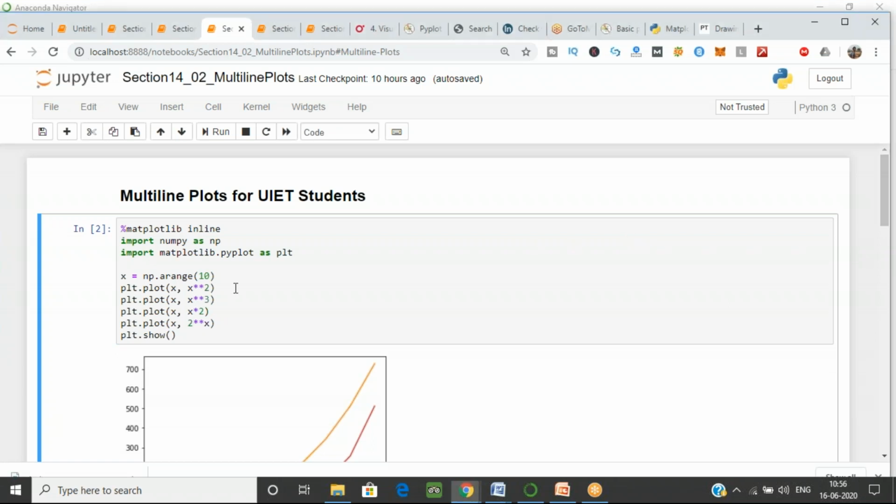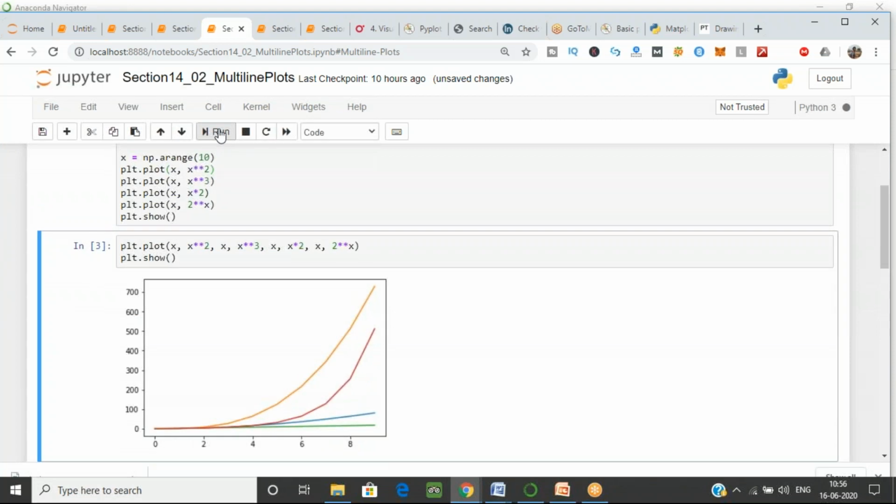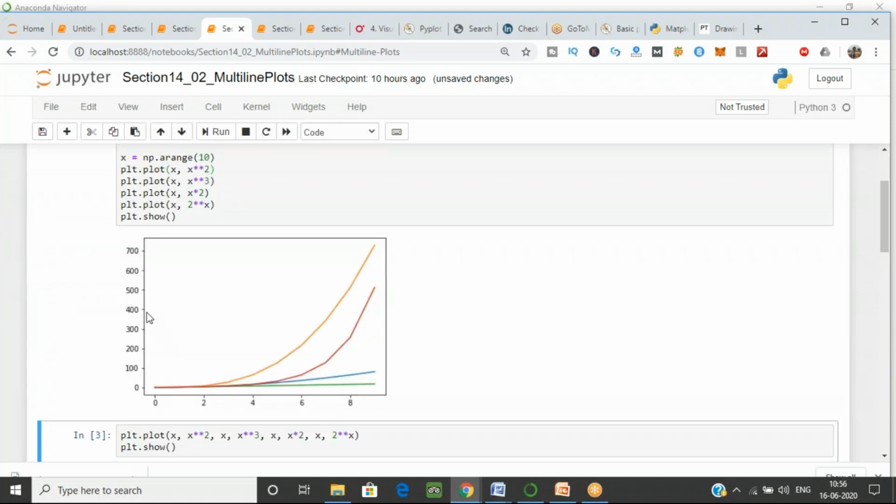Let's see. First, we'll execute this, and we'll see the output of this graph. Then we will see how we can plot that. Now you can see this is the x-axis, this is the y-axis, and these are the 4 lines which we are drawing. So which is your x raised to the power 2, x raised to the power 3, 2x, and 2 raised to the power x?